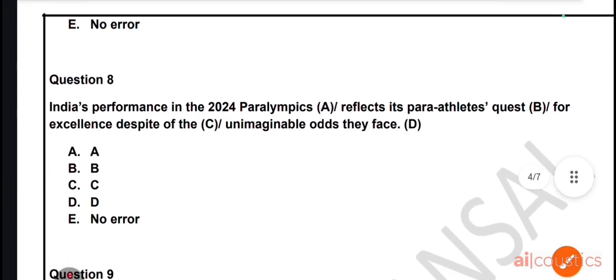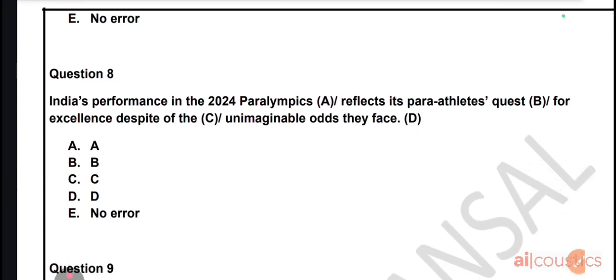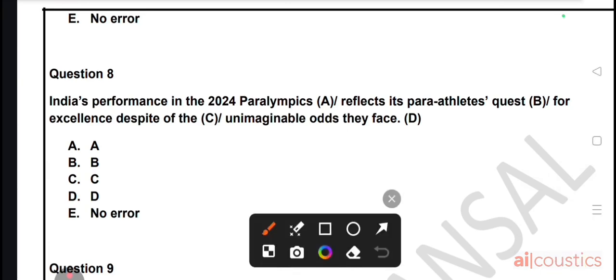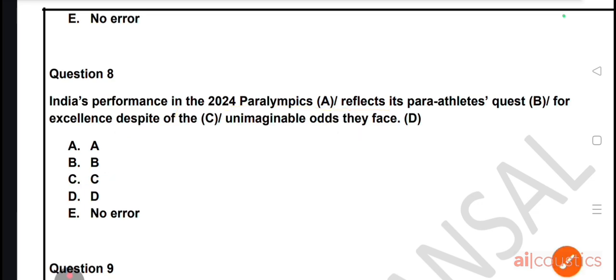The next question says: India's performance in the 2024 Paralympics reflects its para athletes' quest for excellence despite of the unimaginable odds they face. So, despite alone means in spite of. We will not use despite of, because despite का खुद का मतलब ही होता है in spite of. So, we will not use of here. The error will be in part C. Now, we will move to the ninth question.